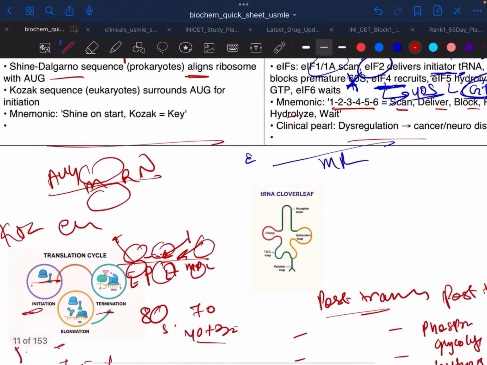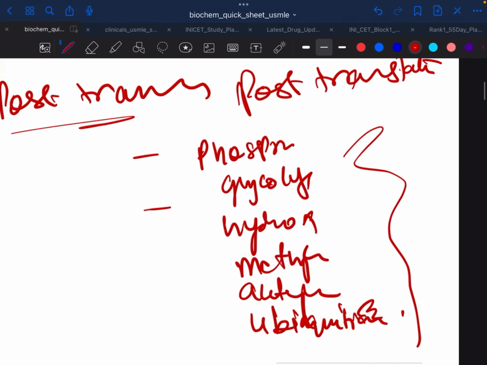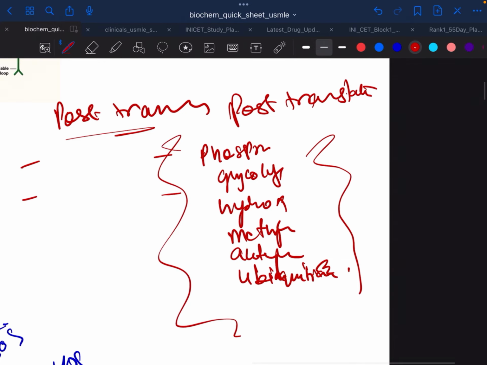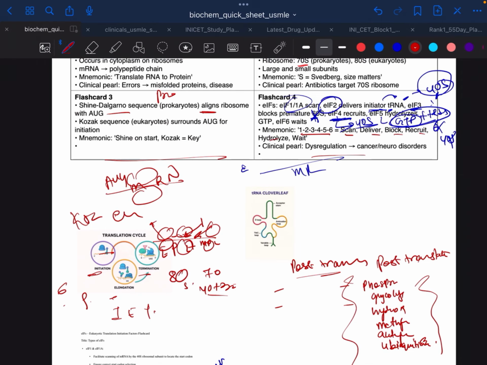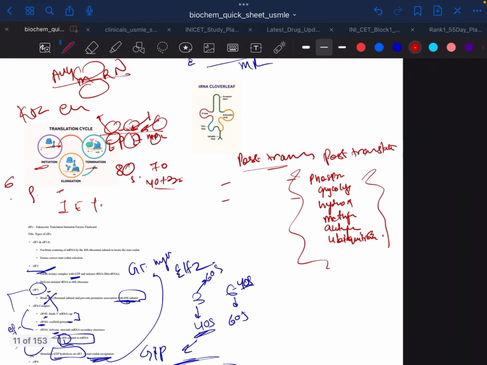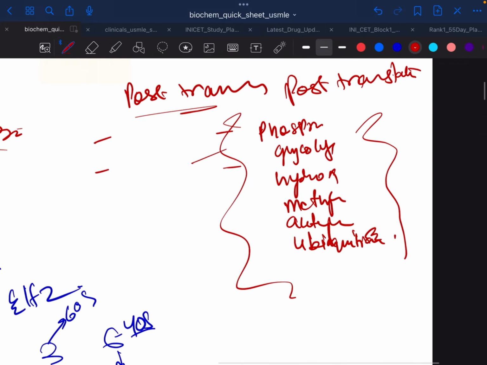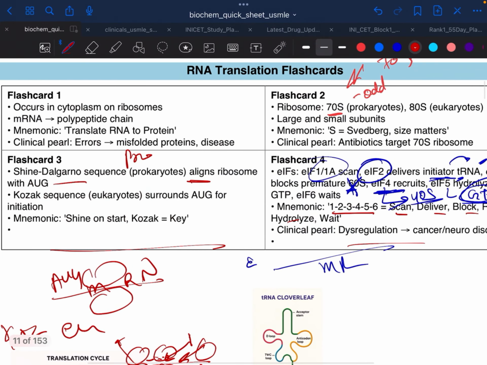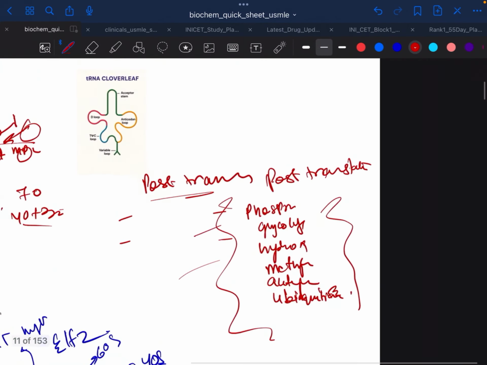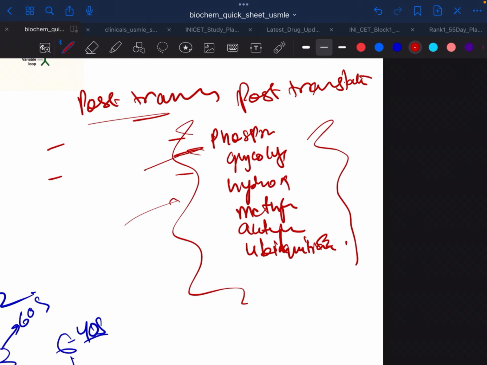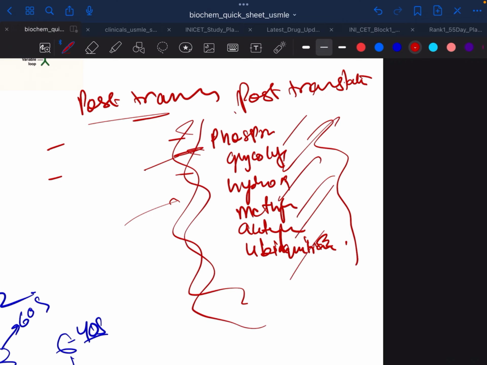There is no need to read every step by heart, but if you are not able to recall it, then all this knowledge goes in vain. This happens every year with every topper, every aspirant. They can speak fluently in a viva, but they are not able to recall this. So what's the point? Everything is judged by your exam taking skill now. So you have to learn this: phosphorylation, glycosylation, hydroxylation, methylation, acetylation, ubiquitination. They are post translational, not transcriptional. Just remember this.